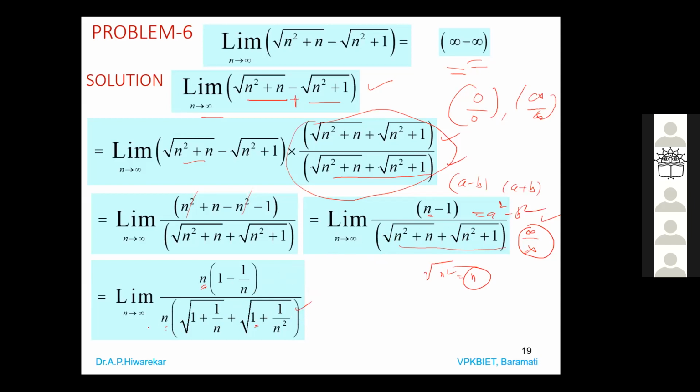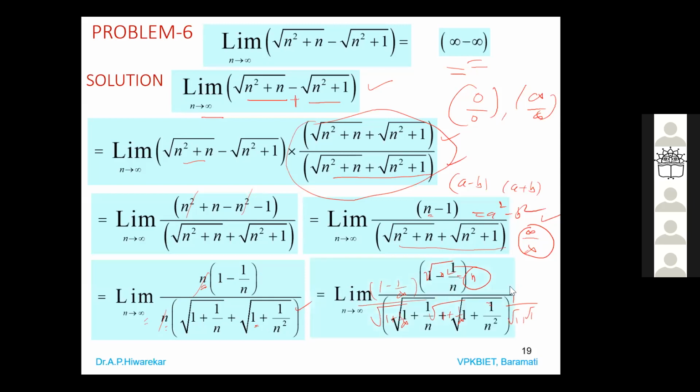Okay. And when you apply n tends to infinity, this will go first. Then it is 1 minus 1 by infinity divided by square root of 1 plus 1 by infinity into square root of 1 plus 1 by infinity. And we know that 1 by infinity is 0. So that's why it is 1 divided by square root of 1 into square root of 1. So you will get this.